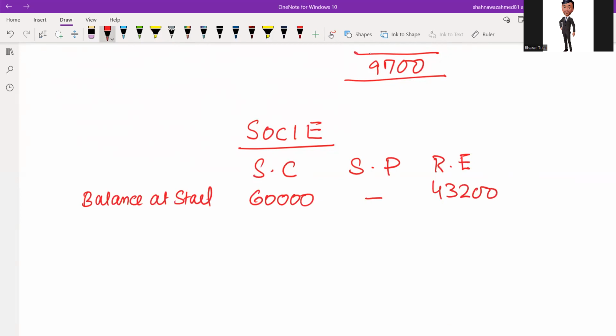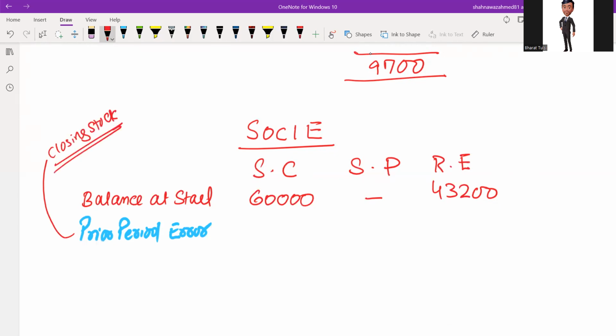Now, there was a prior period error in the inventory value. The closing stock of the last year was overstated. What would be the effect in the retained earning? Because it is a prior period error.